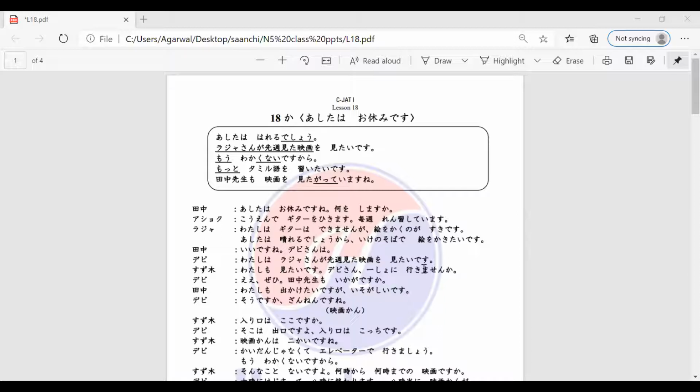Aparna-san, can you read the dialogue for me? Watashi mo dekaketai desu ga isogashii desu.